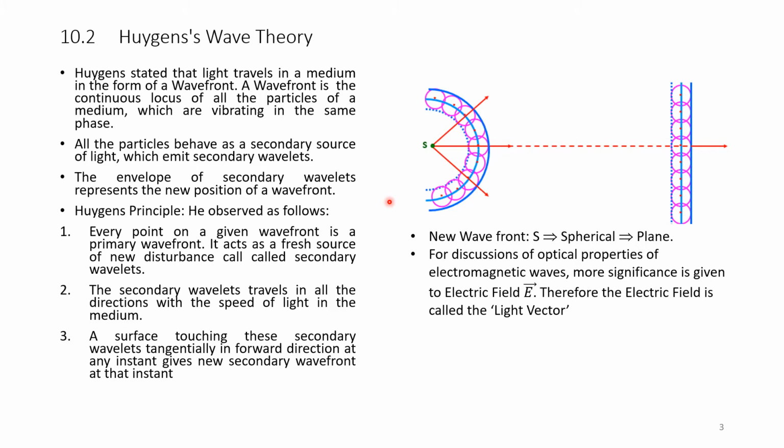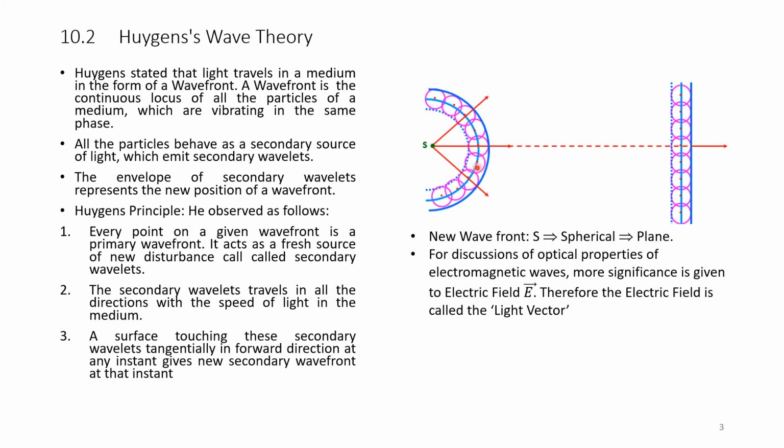Huygens principle. Huygens observed that every point on a given wavefront is a primary source. It acts as a fresh source of new disturbance called secondary wavelets. That means every point on this locus on the wavefront acts as a fresh source of new disturbance.